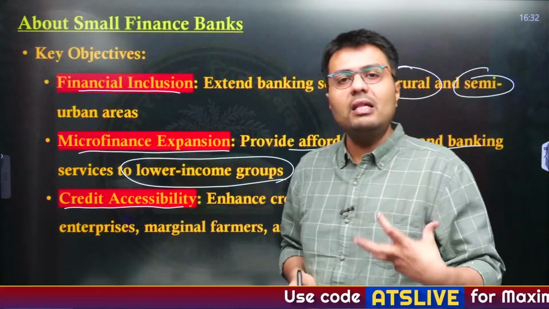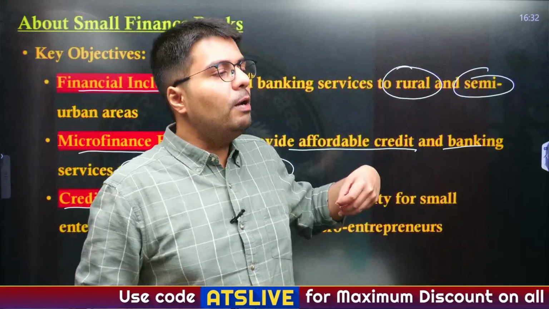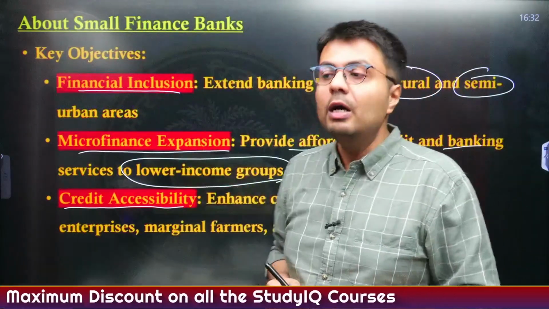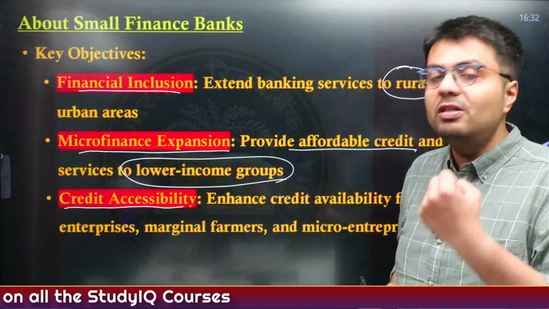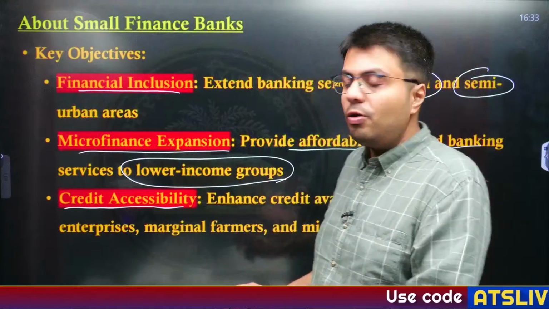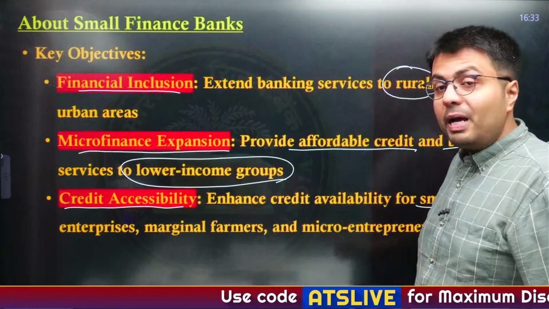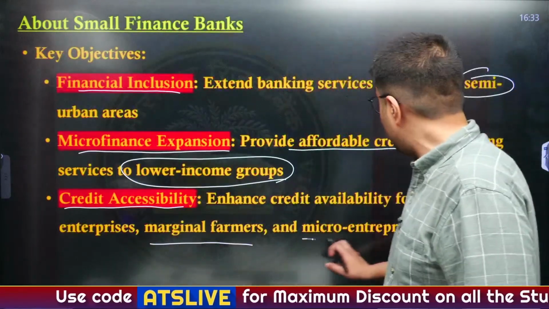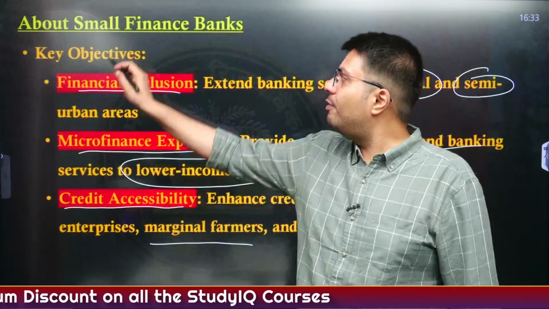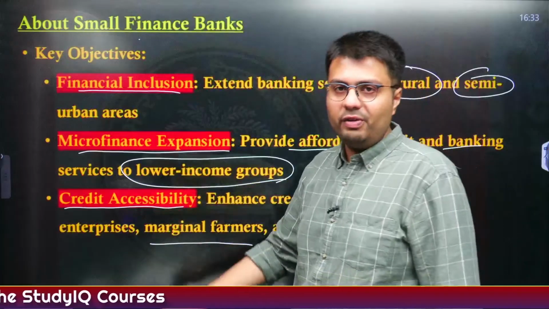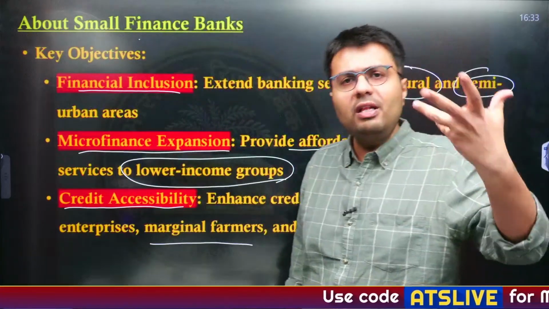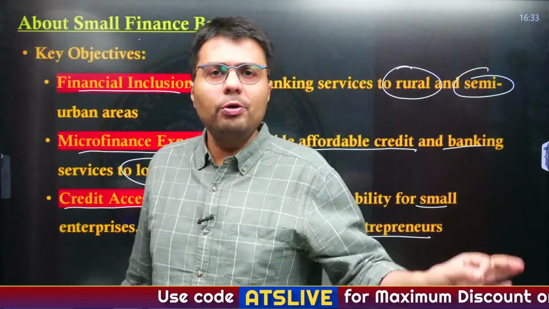Earlier there was this problem that banks did not offer loans to poor people because obviously banks thought that they won't be able to return the loan. But you need to incentivize financial institutions so that even people with lower income can get loans, like owners of small enterprises, marginal farmers, and even micro entrepreneurs, right? So all these objectives are specifically filled by small finance banks so that they fulfill these kinds of needs, ensuring financial inclusion, ensuring microfinance, and particularly enhancing credit to different sections, particularly lower income groups, right?